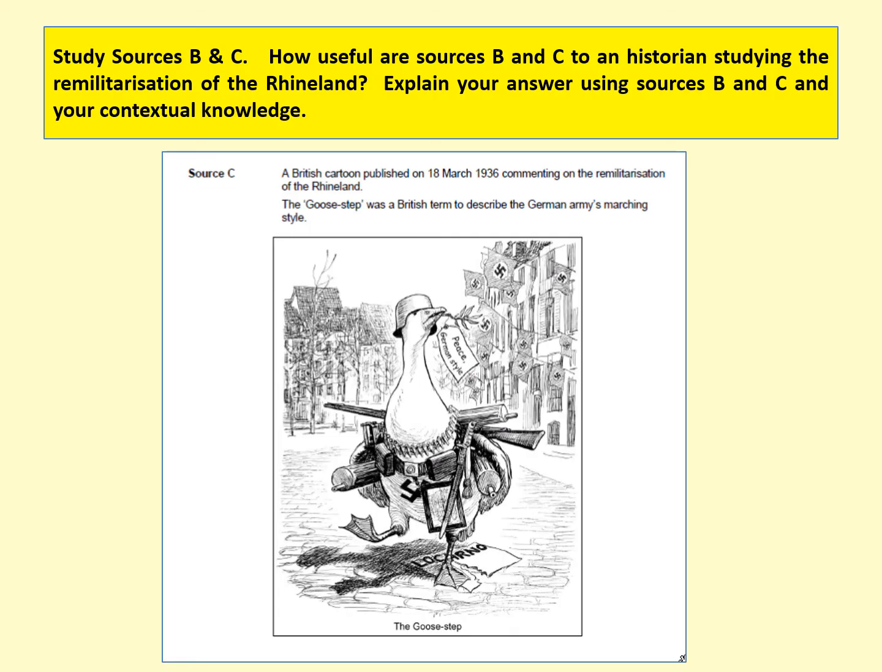The portrayal of the goose, just understanding it gives you this information there. The goose step is a British term to describe the German army's marching style. And a few things there to be aware of. It's really important to pick out the details of the sources. So you can see that underneath the goose there is a ripped up piece of paper that says Locarno, so that's significant, and then a caption, peace, German style.